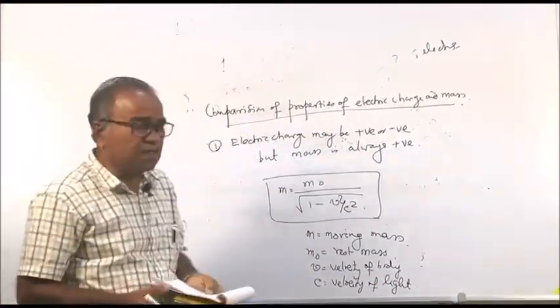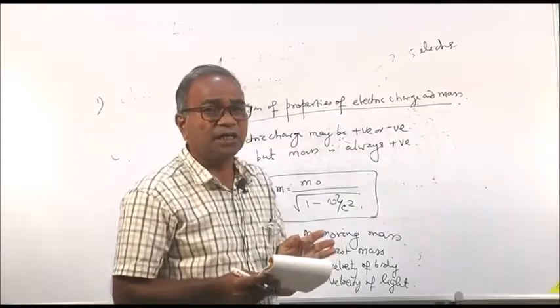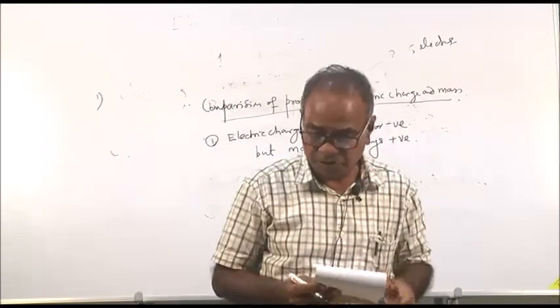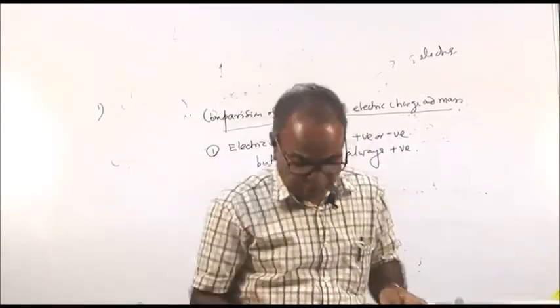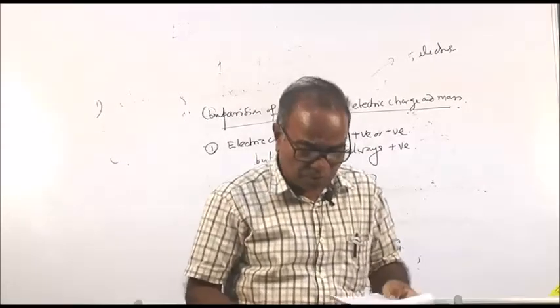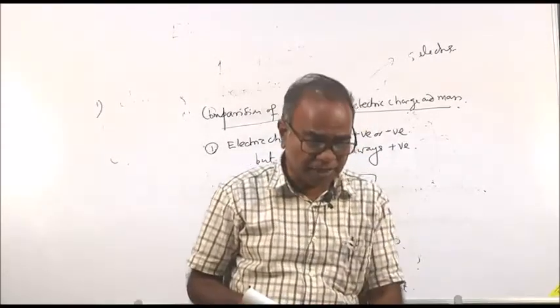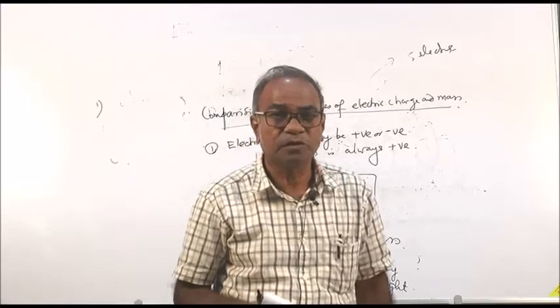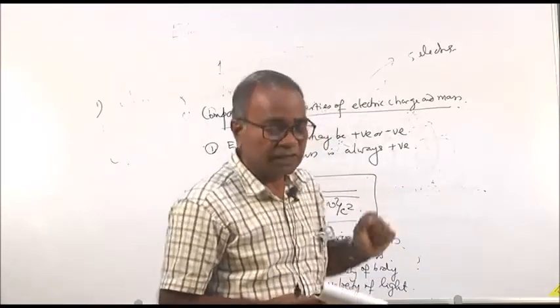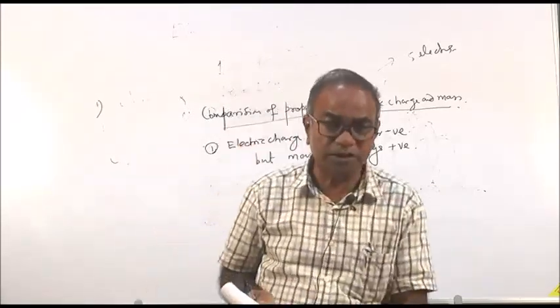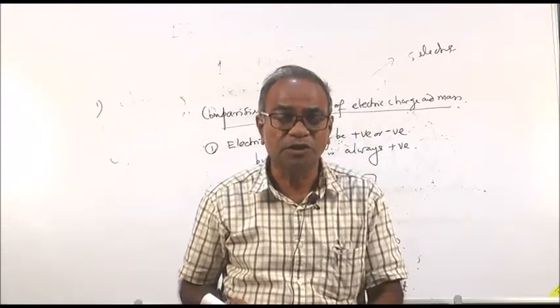The mass of a body is not constant, it changes with the speed of the body. Suppose we have a pen or a book. The book at rest is suppose 5 grams, and it will not change.